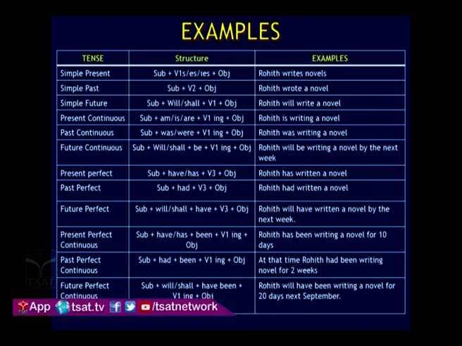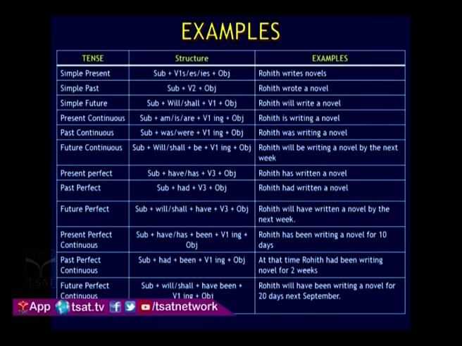Next, simple future: subject plus will or shall plus V1 plus object. Rohit will write a novel. Next, present continuous. As we know, the continuous one is the action going on right now. The next one is the action going on in the past. The future continuous tense means the action will be going on in the future.